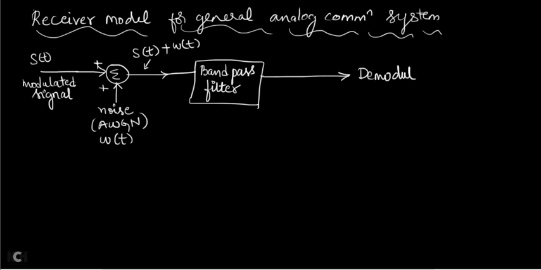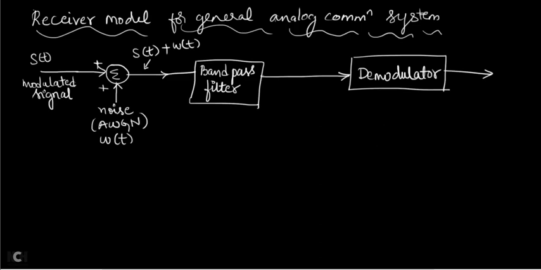I am simply writing it as demodulator because I am not writing the receiver block diagram for any particular amplitude modulation or FM modulation. For particular amplitude modulation, the demodulator becomes an envelope detector, and for FM, this demodulator becomes either a PLL or you can use a frequency discriminator. But I am not writing the receiver model for any particular modulation system. I am writing the receiver model for a general system. That's why I am simply writing demodulator. So this demodulator will be different for AM, FM, DSBSC, SSBSC and so on.